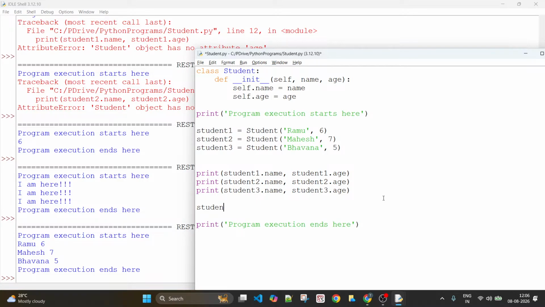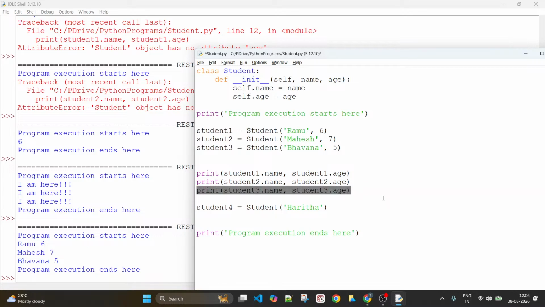Student4. But this time, I call Student but I pass only the name. I did not pass the age.